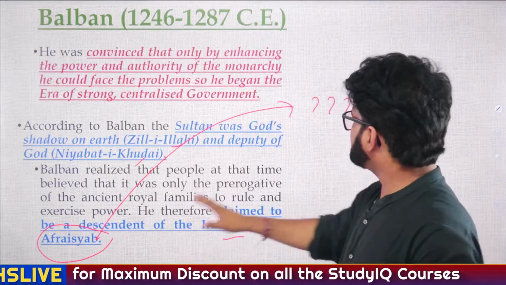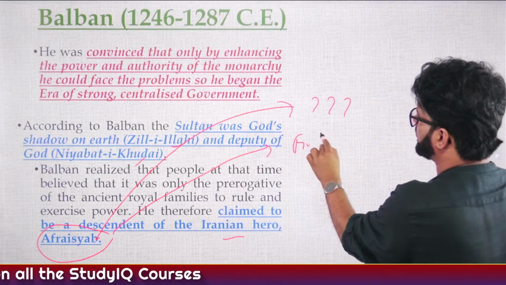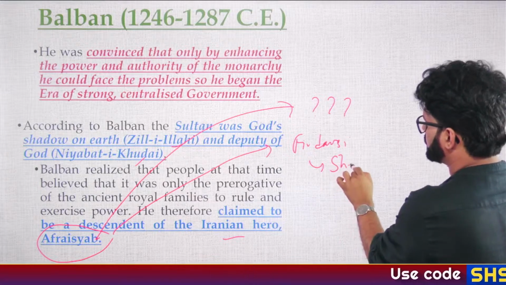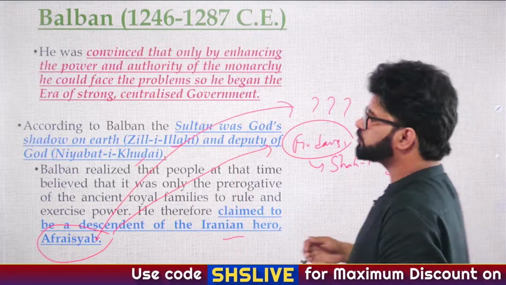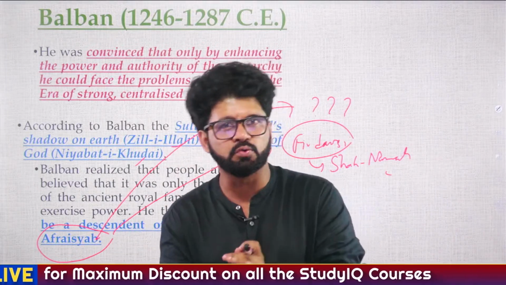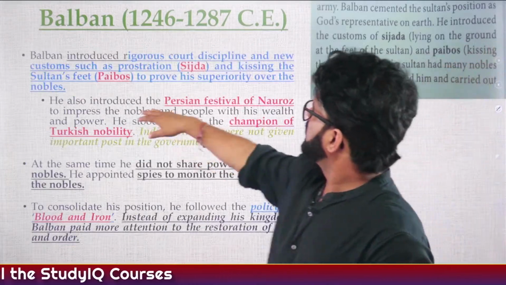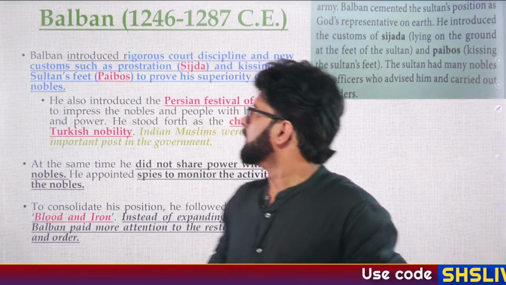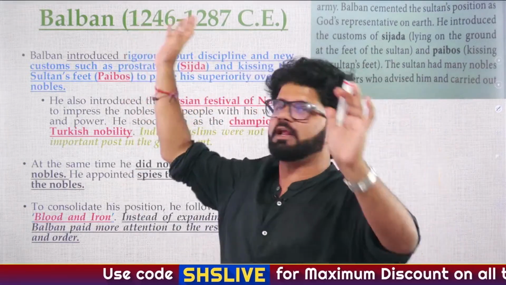So yes, Afrasiyab, we have discussed it when we were talking about Firdausi, who wrote the Shahnama. Firdausi, one of the longest poems, if not the longest poem, the Shahnama, written by a single author. And Firdausi used to work with whom? Which particular ruler? Firdausi, Al-Biruni. They were associated with one particular ruler, and that ruler was Mahmud Ghazni. Fine. So again, Balban 1246 to 1287, or you can use it like 1266 to 1287.